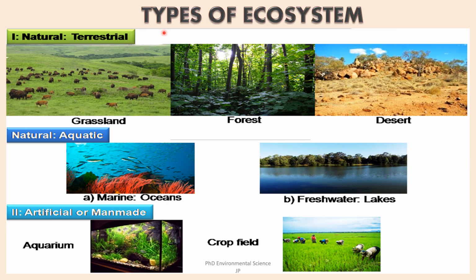So this is the illustration of types of ecosystem. Natural ecosystem is further divided into terrestrial and aquatic ecosystem. Terrestrial is the land-based ecosystem like grassland, forest, desert, and then water-based ecosystem includes the marine ecosystem, which includes oceans, then freshwater systems include lakes. Then the second is artificial or man-made ecosystem. The examples are aquarium and crop fields.